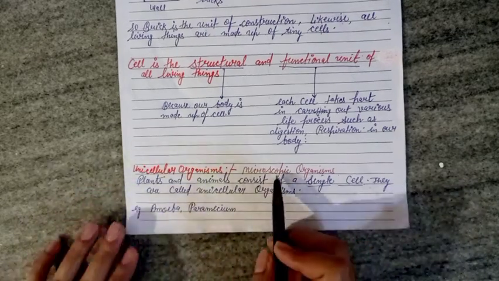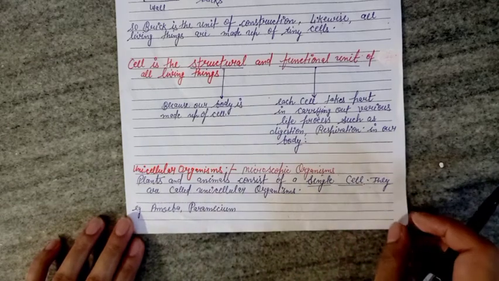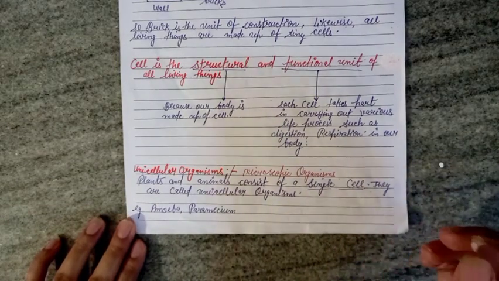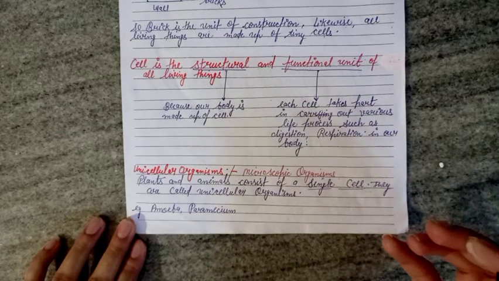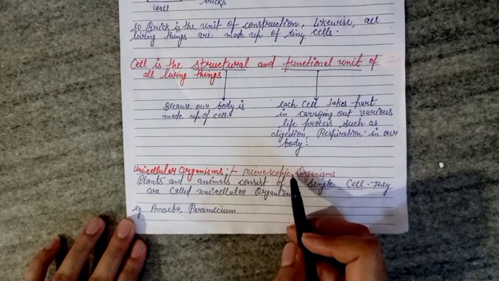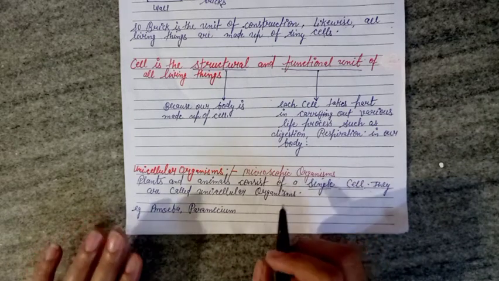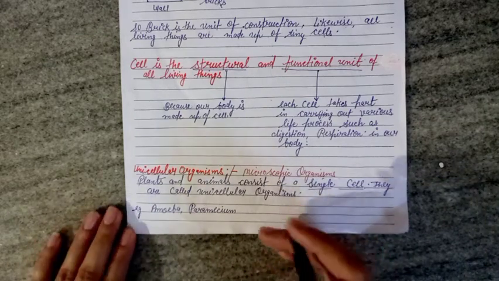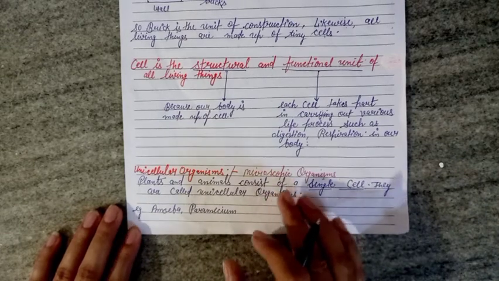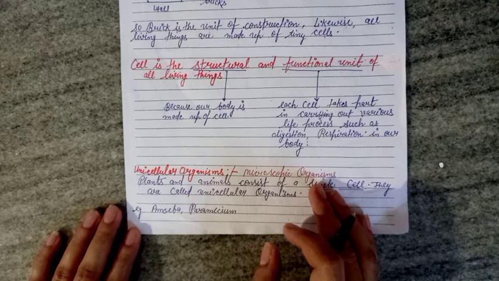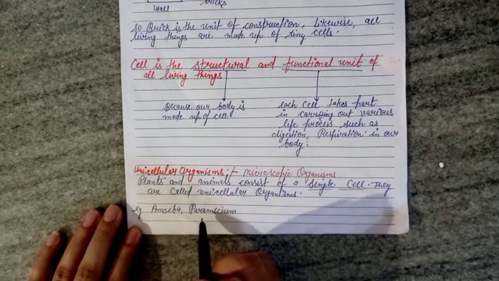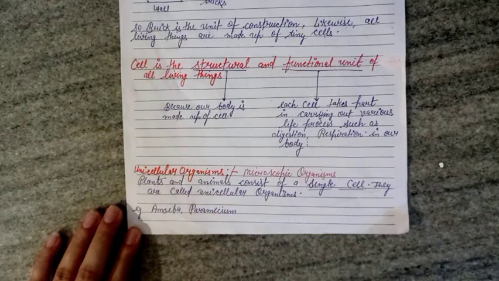And what is a microscope? The microscope is an apparatus through which we can see things that cannot be seen by the naked eye. The microscope magnifies the things that are kept on it so we can see them in a large view. Examples of unicellular organisms are amoeba and paramecium.